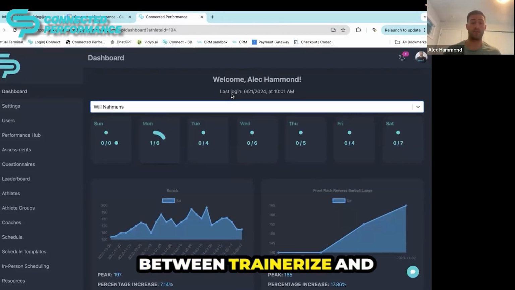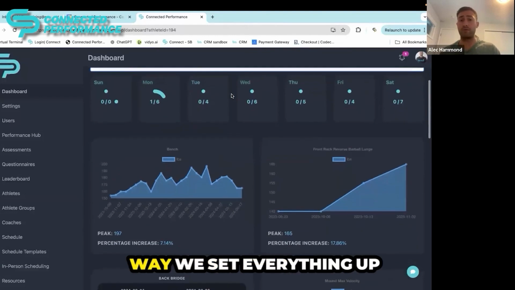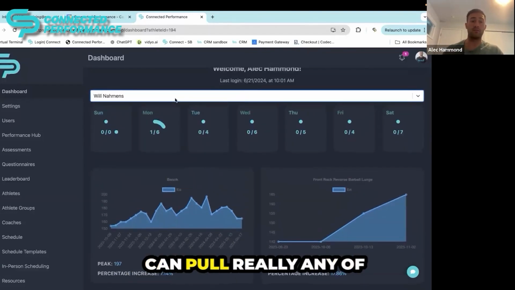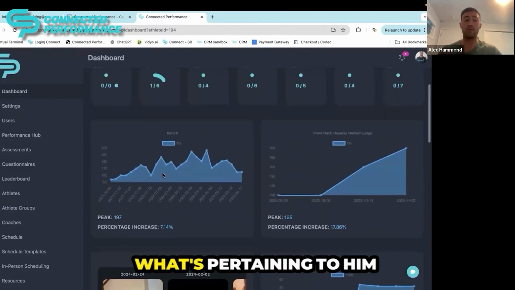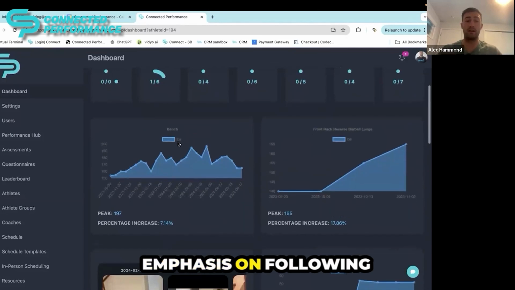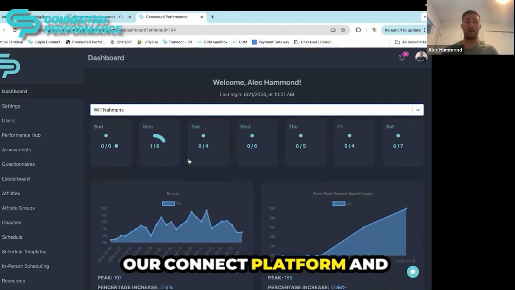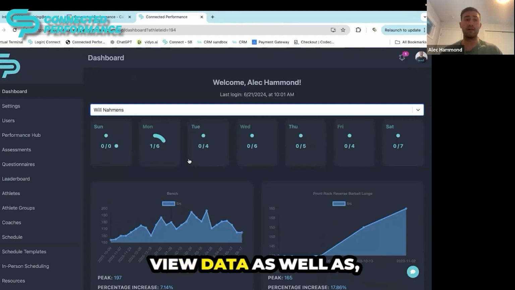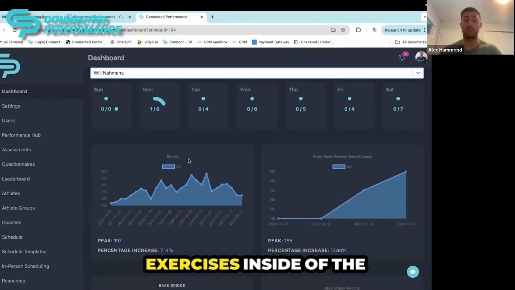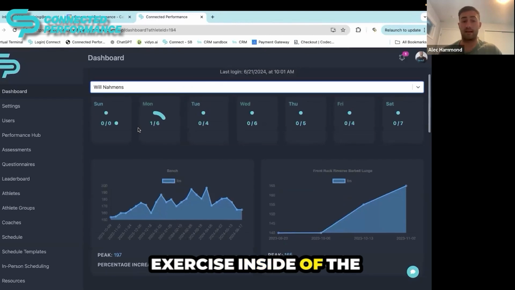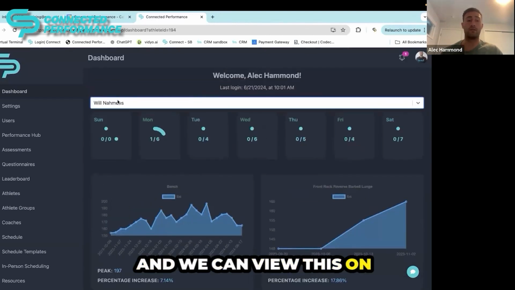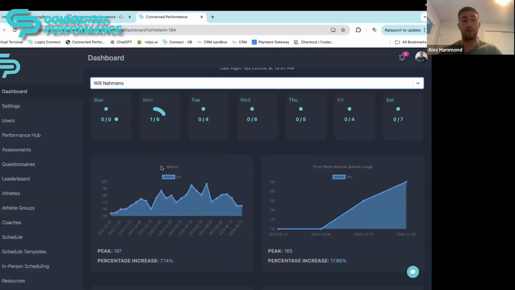So the first difference between Trainerize and our Connect platform is the dashboard and the way we set everything up here. What you'll see is you can pull really any of your athletes and customize this dashboard any way you'd like. The first thing is we can customize these dashboards really any way that we'd like, just as long as there's some form of data or exercise inside of the platform here. So for Will, and we can view this on all of our athletes here, specifically for him, we're making a priority for bench as well as front rack reverse barbell lunge.